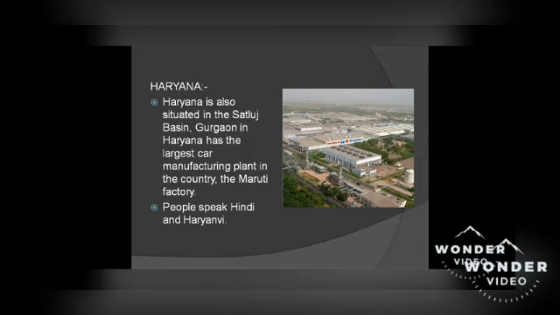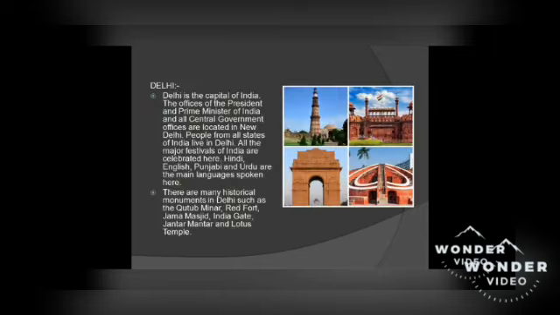Haryana. Haryana is also situated in the Satluj basin. Gurgaon in Haryana has the largest car manufacturing plant in the country, the Maruti factory. People speak Hindi and Haryanvi. Delhi. Delhi is the capital of India. The offices of the President and Prime Minister of India and all central government offices are located in New Delhi.